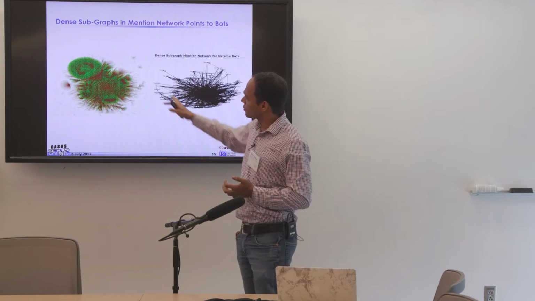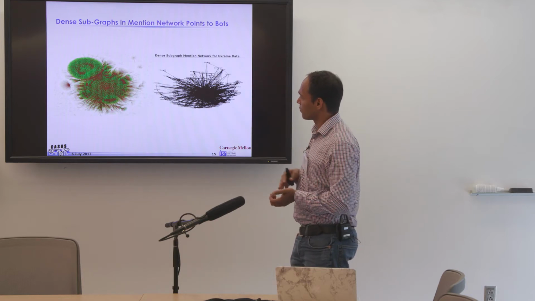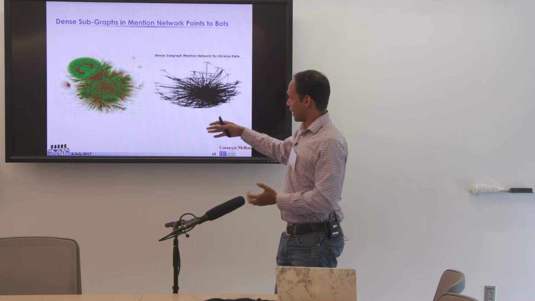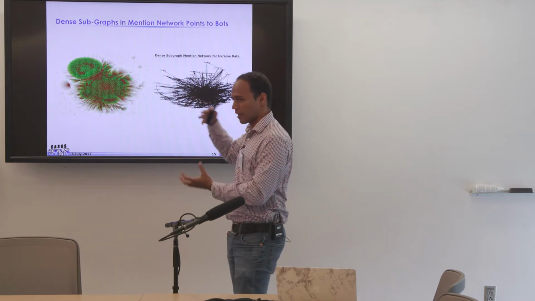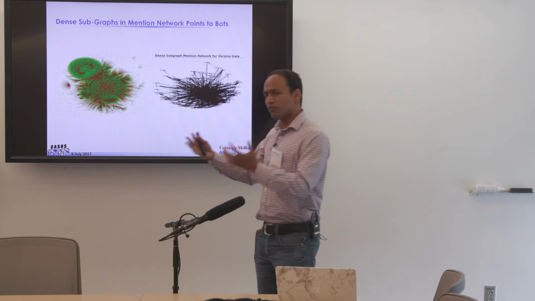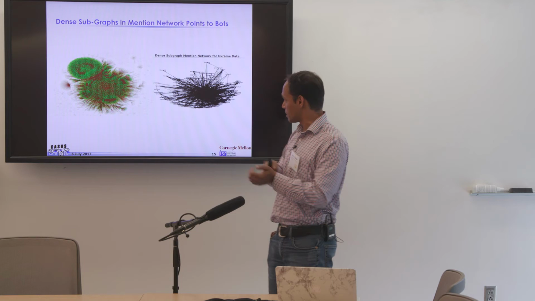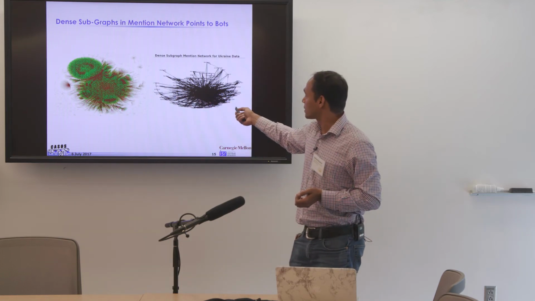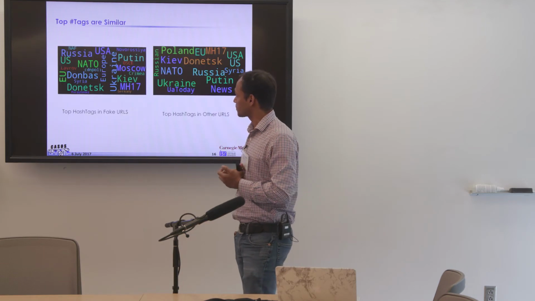Moving next, this was our original fake news data set. We tried to get the dense subgraphs, some graphs over here and some graphs over here. That can be obtained, and we can figure out who these people are. Why is the graph so dense? Often we see that some of these dense subgraphs are related to bots or botnets that are trying to spread it. Here we see one of those dense subgraphs, and we observe that some of these users over here are basically bots.